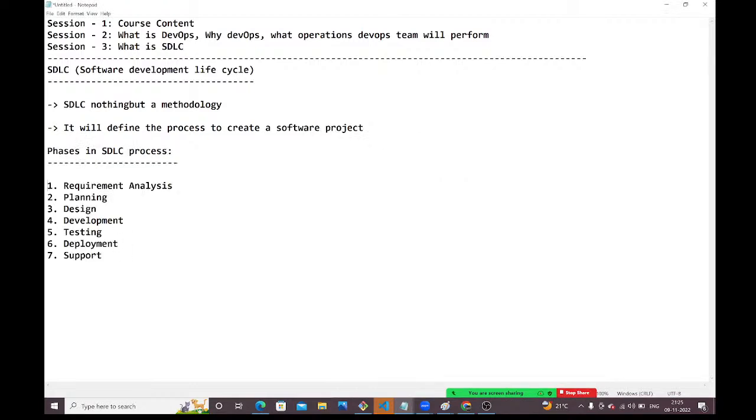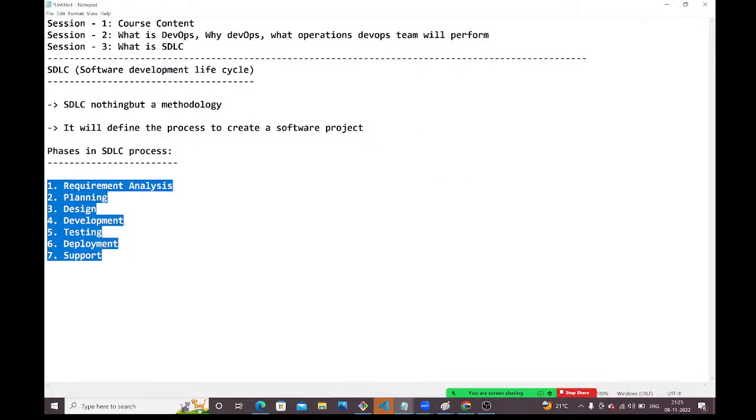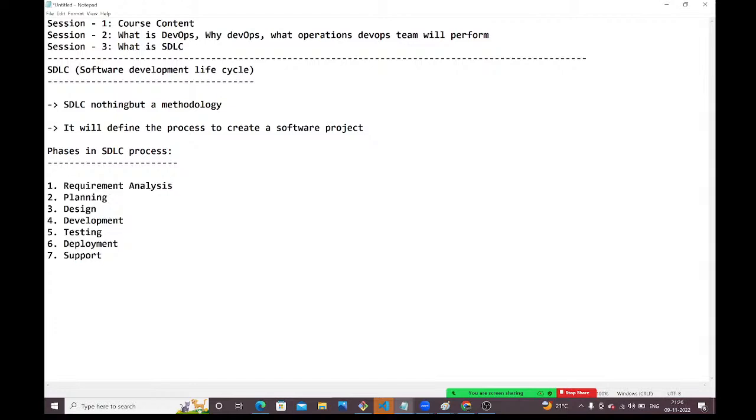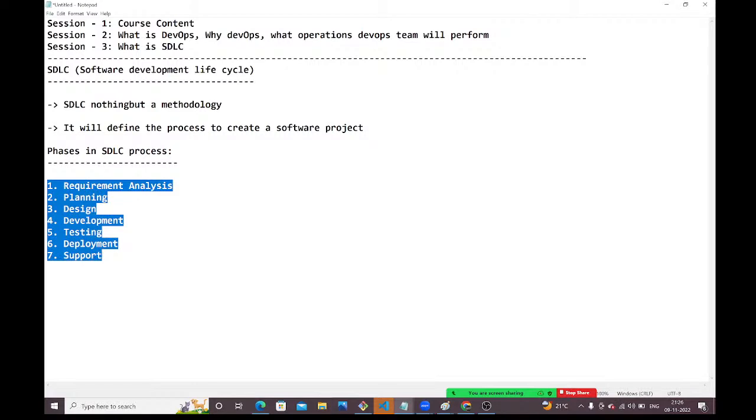Okay, guys. So these are the different phases we have in SDLC. SDLC stands for Software Development Lifecycle. It is just a methodology. What will this SDLC do? It will define the process, a plan, to create the software project. Based on that process, we need to start work on the project, guys. These are the different phases: requirement analysis, planning, design, development, testing, deployment, support.